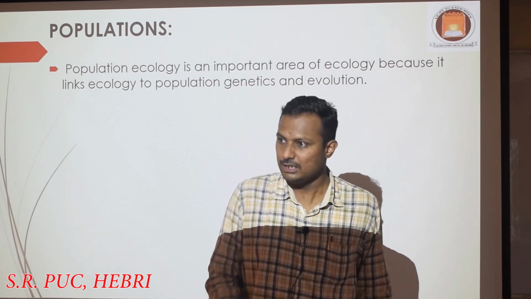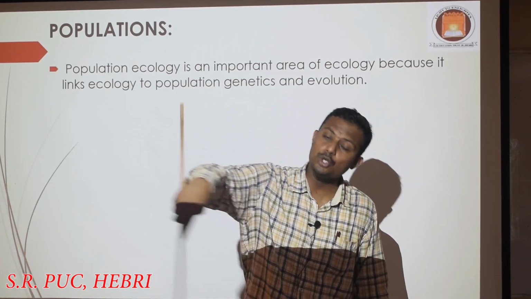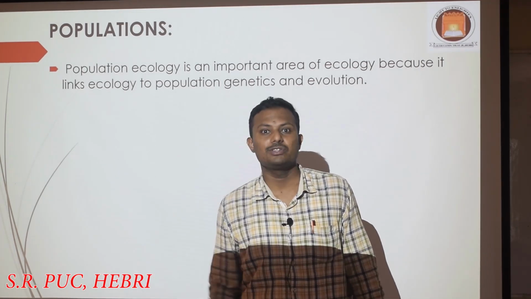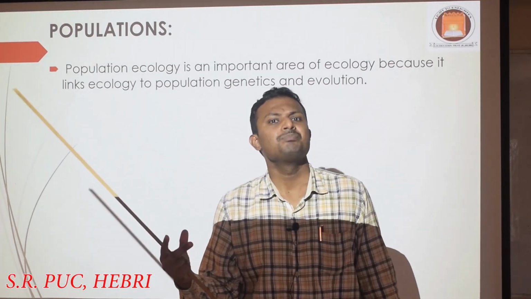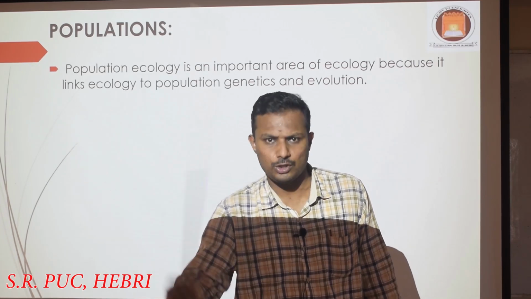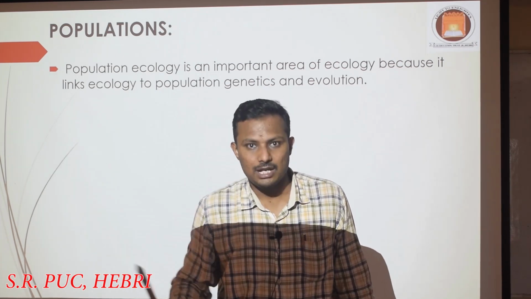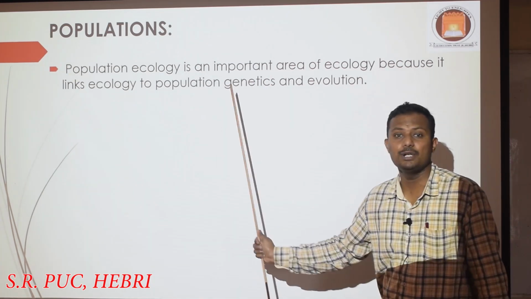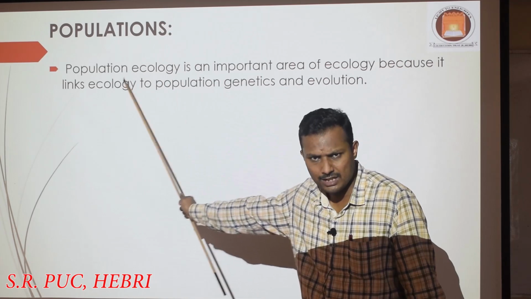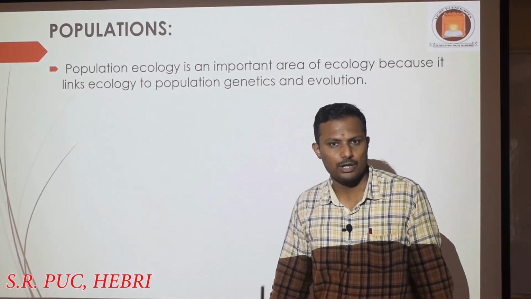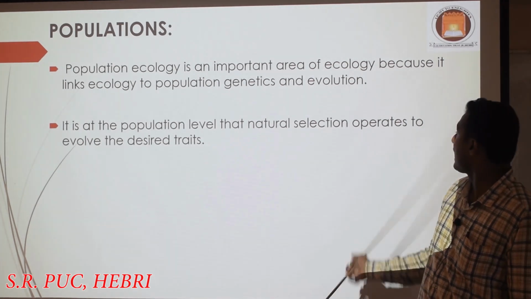In a species, suppose there are 100 human beings which have been kept for experimentation. What do we do with those 100 human beings? We are going to check the genes, and the entire DNA or the genes which are present in all those organisms will be called the gene pool, right? So how a gene pool evolves is what we are going to study, and that is why population genetics and evolution is very important, but that is studied under the separate branch of ecology called population ecology, right? So it is important because it is at the population level that natural selection operates.